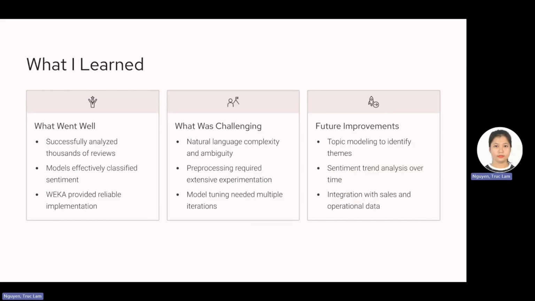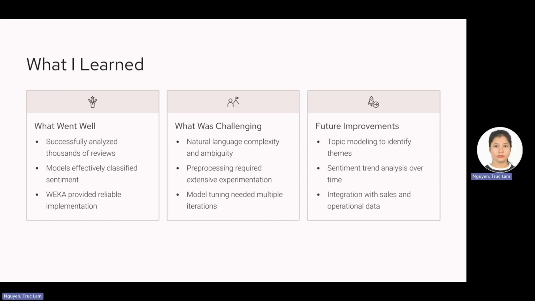One thing that's going well in this project is that text mining allowed me to analyze thousands of reviews much faster than manual reading. Using Weka, I was able to convert raw text into structured data and apply machine learning models to classify customer sentiment. Another positive outcome was comparing different models.